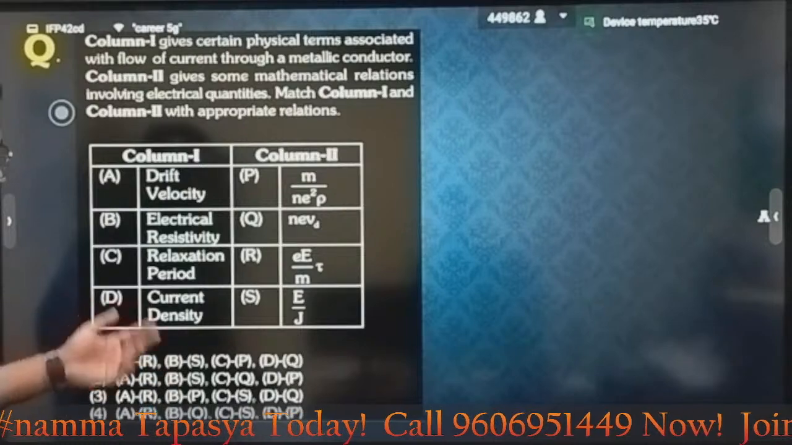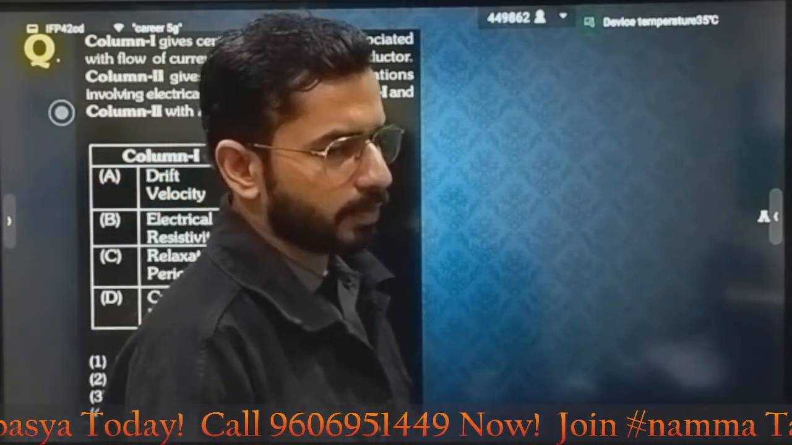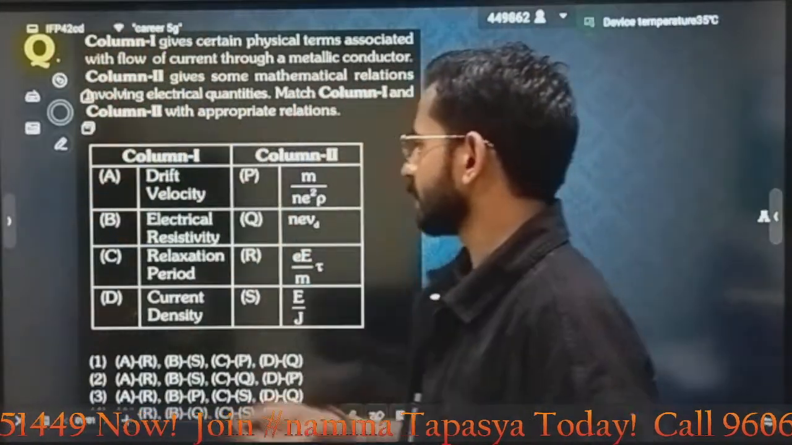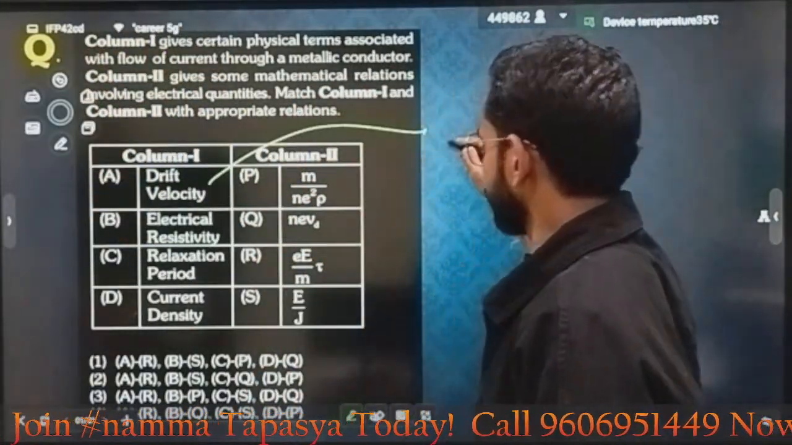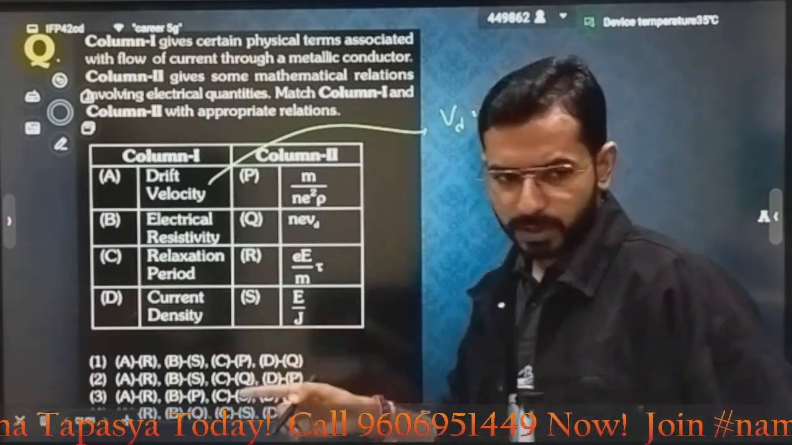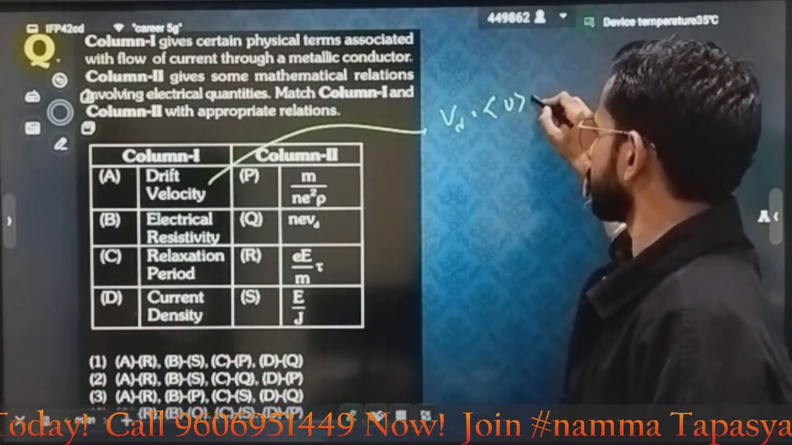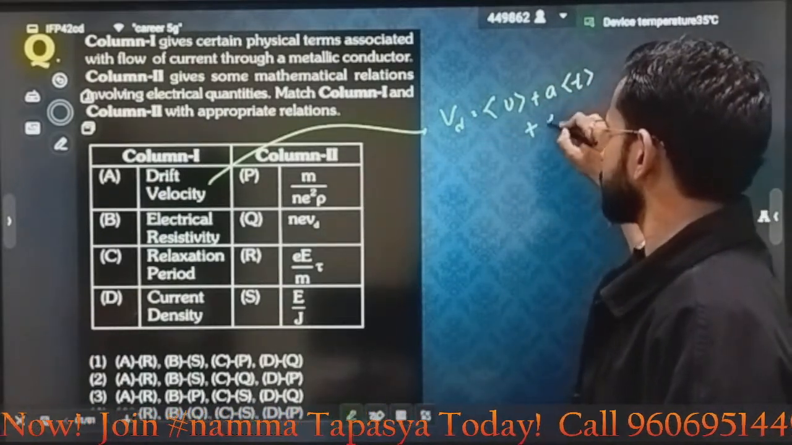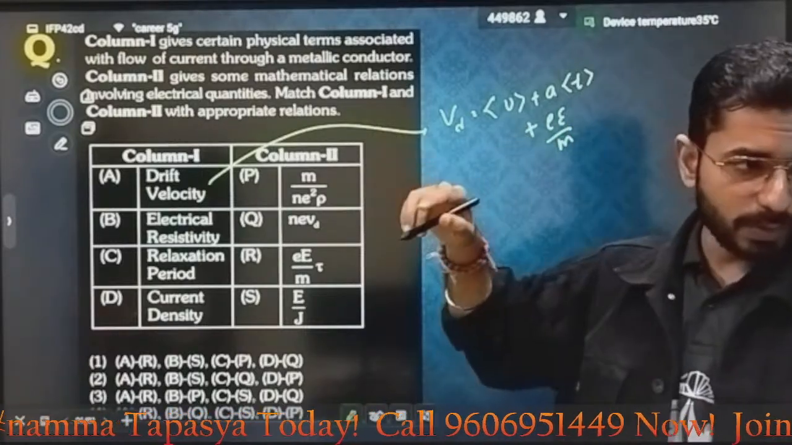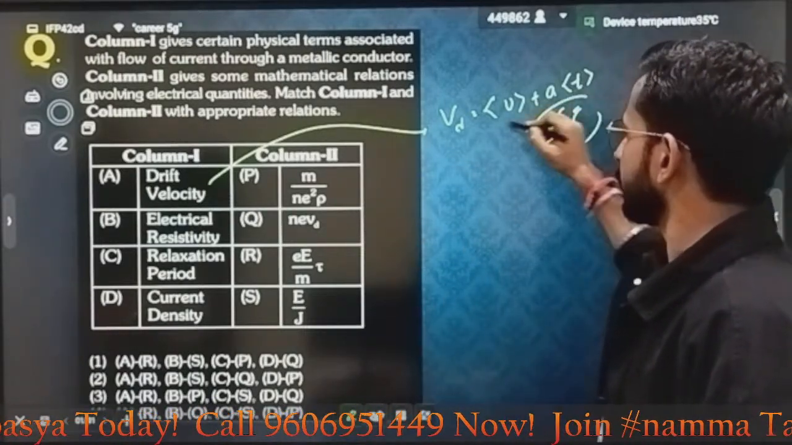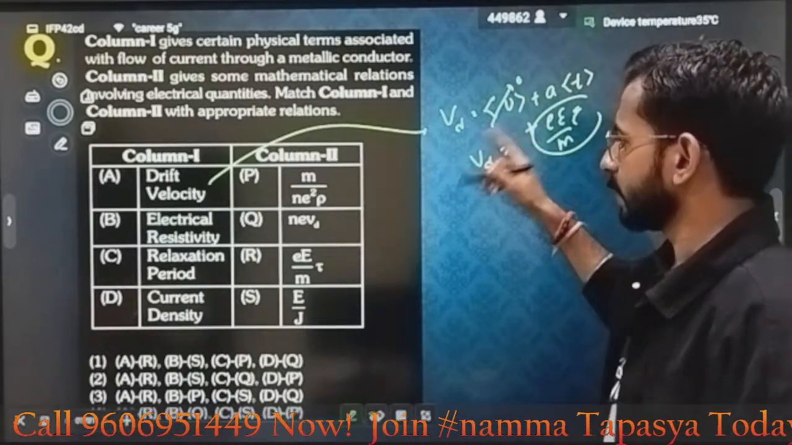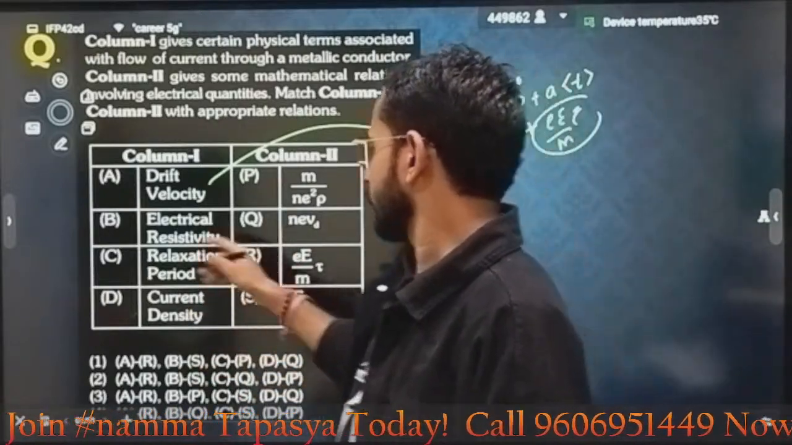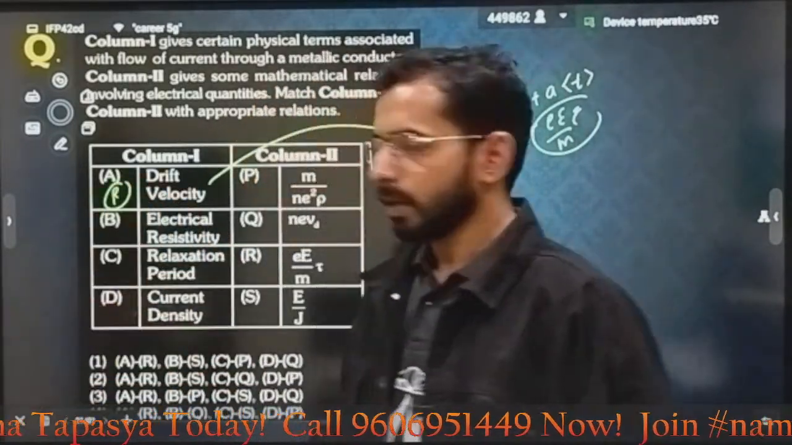This one is the first portion of current electricity, an easy part, just formula-based. Any one of you would know that and can solve it easily. Drift velocity, how do you derive it? You have written drift velocity is equal to initial velocity plus a into tau, correct? And this acceleration was written as eE divided by m, that means qE, which is force, divided by m. This is the derivation, and the average initial velocity was taken as 0, so drift velocity is equal to eE divided by m into tau. Which option do you match from A? It is option R.